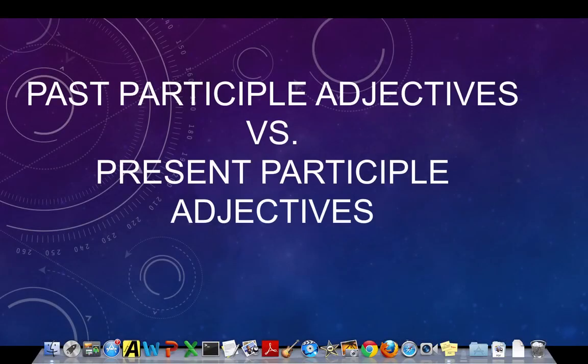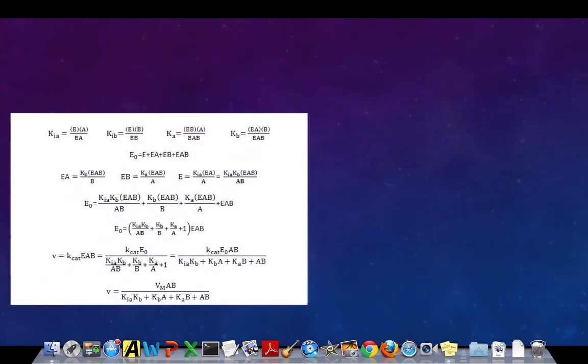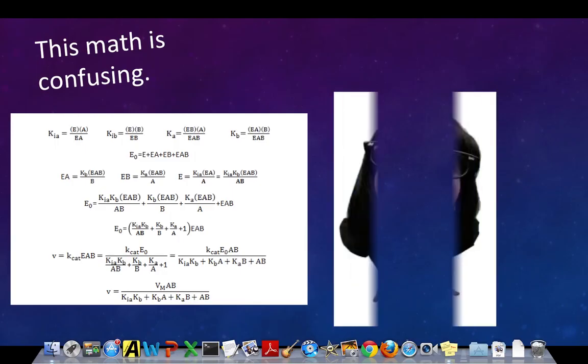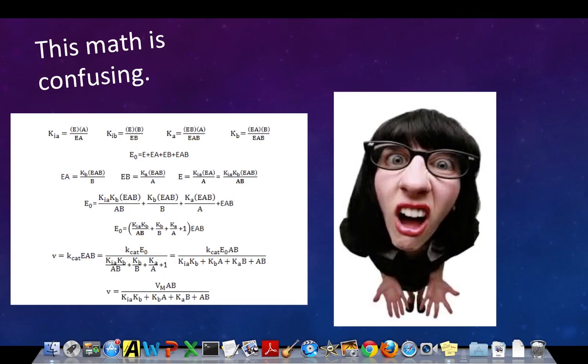Today we will focus on past participle adjectives versus present participle adjectives. So let's take a look at a couple example sentences. First off, whoa, okay, so this is a math equation, and this math is confusing for sure. This is a woman looking at the math equation, and she is confused.